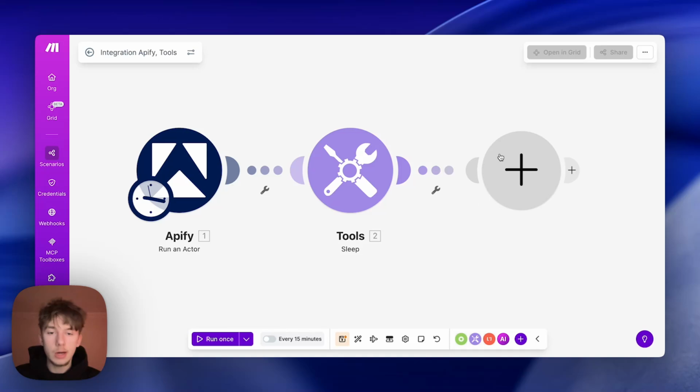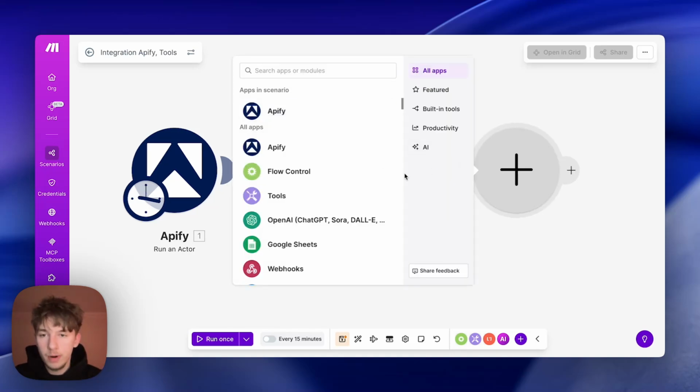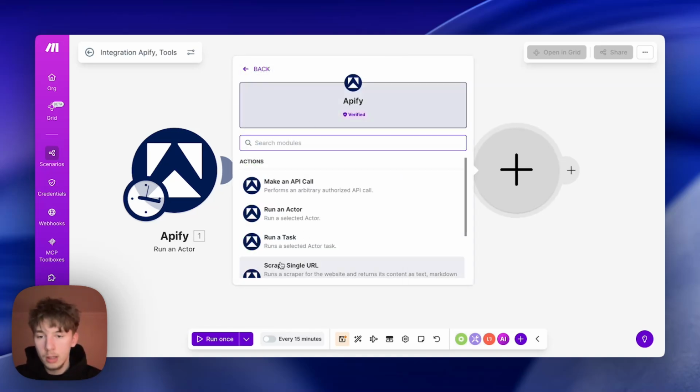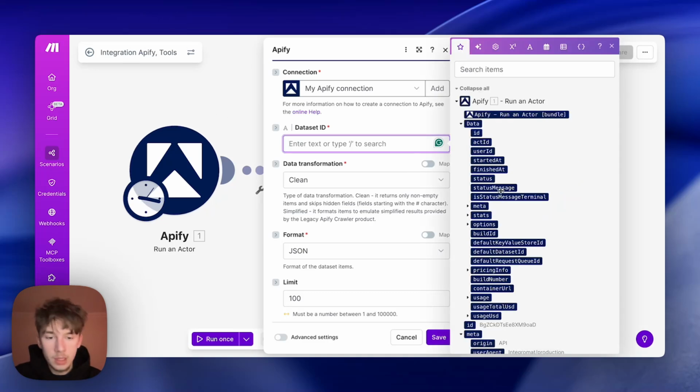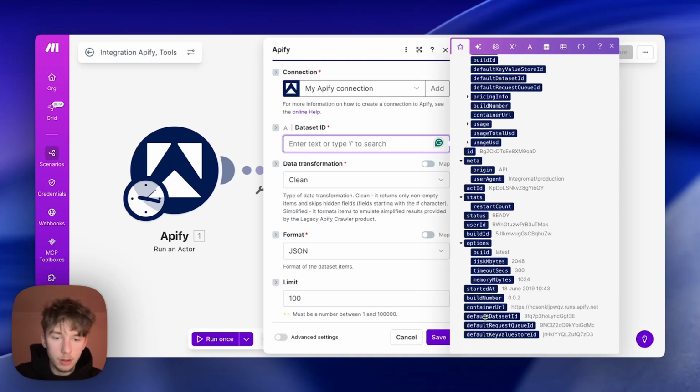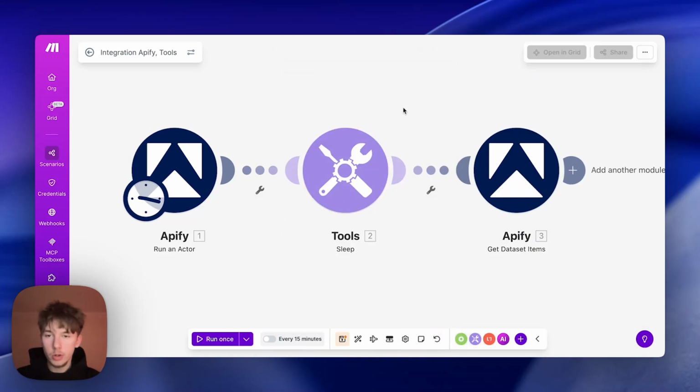Now we're going to add our final module for Apify. We're going to click on Apify, click on Get Dataset Items, click on Dataset ID, and then scroll down and click on Default Dataset ID, and that's all you need. You're ready to go, right? You can change the limit if we're searching for more comments than 100, but we are not, so I'm going to keep it as that, right? Save, and we're good to go. And now what we're going to do is run it.